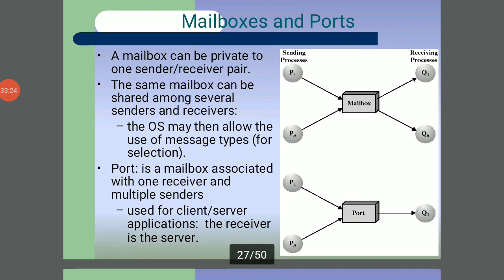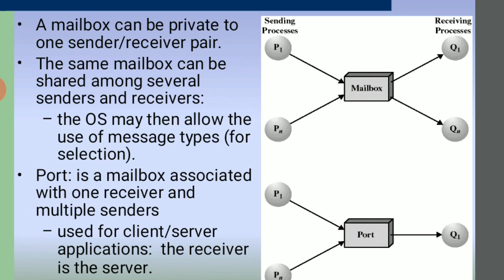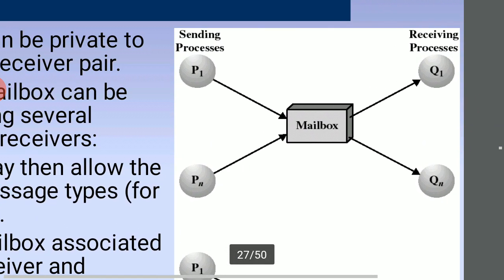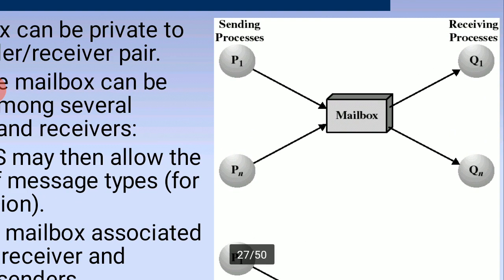And the next one, mailboxes and ports. In this, a mailbox can be private to one sender and receiver pair, or a mailbox can be shared among several senders and receivers. Here there is one diagram, showing the sending process and the receiving process.